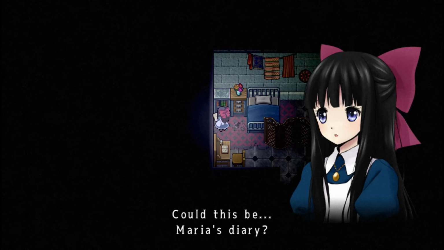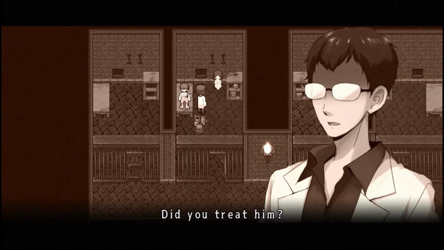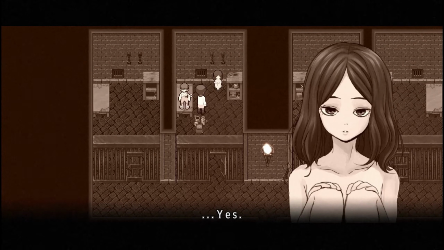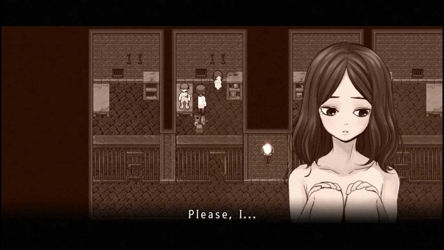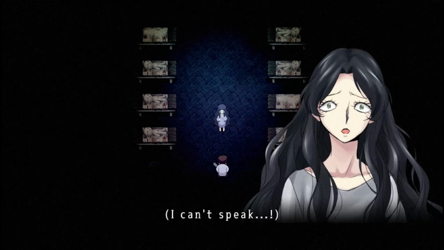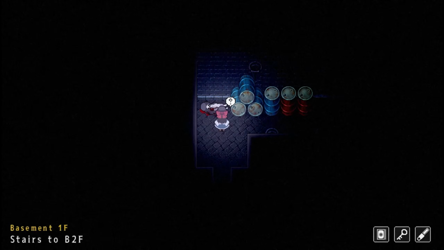She also enters Maria's bedroom and chooses to read her diary, which later helps to easily unlock all of the game's endings. The diary reveals Maria's backstory as a former beggar who was initially taken in by Alfred for experimentation, but later became his assistant and fell in love with him. As Aya encounters and helps more ghosts and corpses, one corpse shows her a vision of her final moments before being killed by Alfred. Stunned but determined, Aya proceeds to the lower levels of the basement.